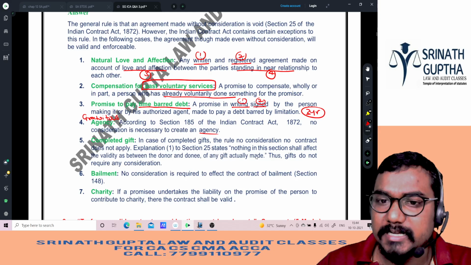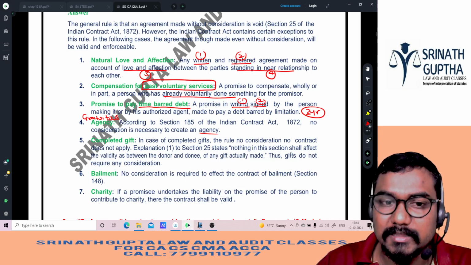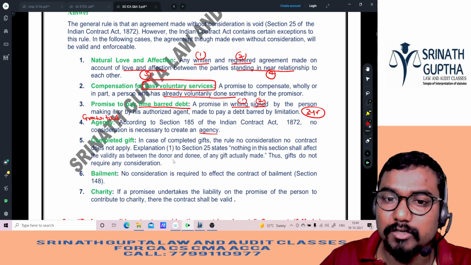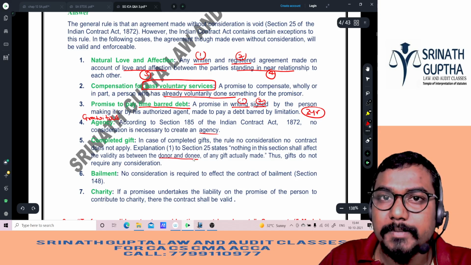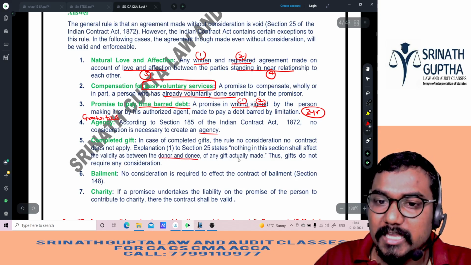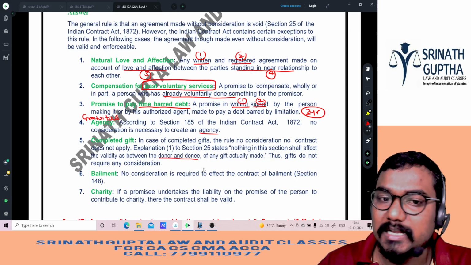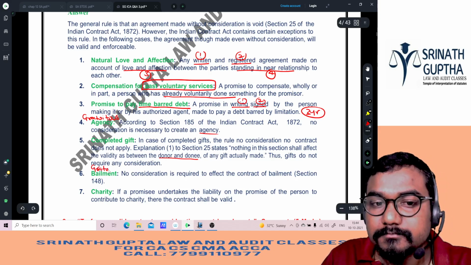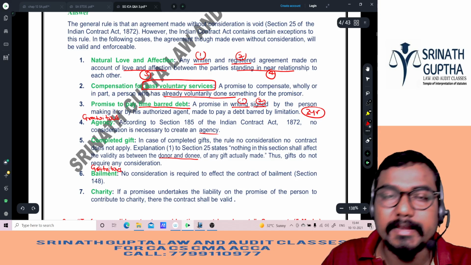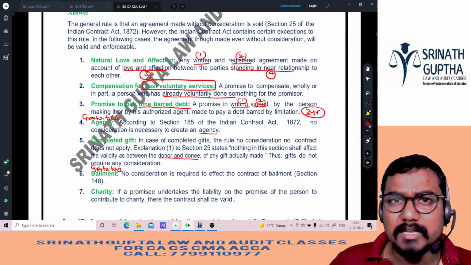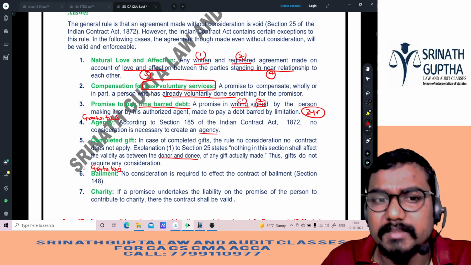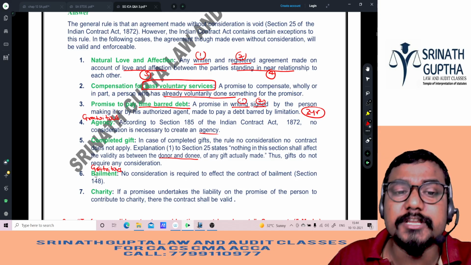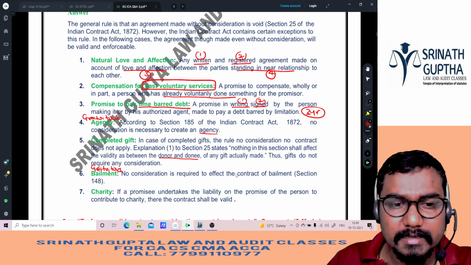Explanation 1 to Section 25 states that nothing in this section shall affect the validity, as between the donor and the donee, of any gift actually made. The donor is the person who is giving the gift. Thus, a gift does not require any consideration. Next one, gratuitous bailment. This we have also discussed in the regular classes. Gratuitous bailment does not require any consideration.